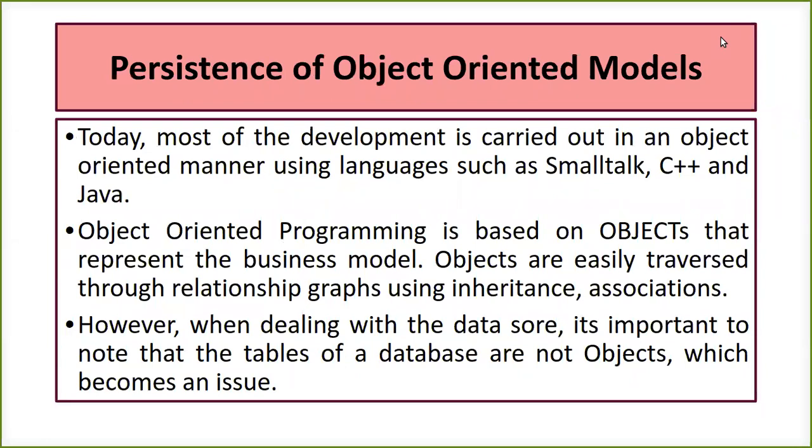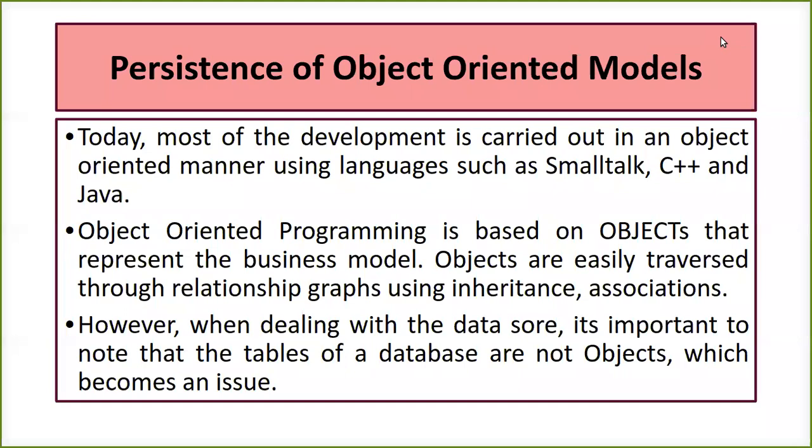Now, the persistence of an object-oriented model. We know that today most of the development is carried out using an object-oriented language like C++ and Java. C is not object-oriented, it's procedural, but C++ and Java are. Object-oriented programming is completely based on objects. We all know that object-oriented means the programming language is completely based on objects. The whole work of the program is done by the objects.